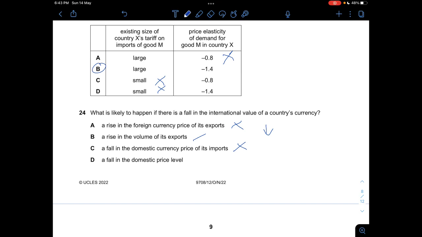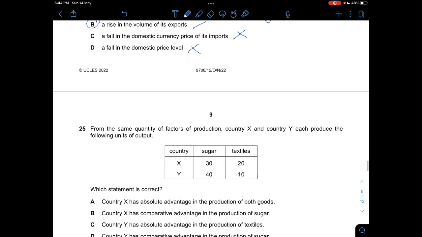And then D, a foreign domestic price level, is not related at this point. So answer is B. You can see that a fall in the international value of a country's currency will actually result in products that we import becoming relatively more expensive. So price level will increase, right? So A, C, or D is definitely not the answer. Answer is B.